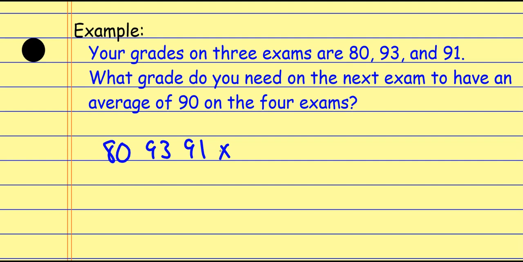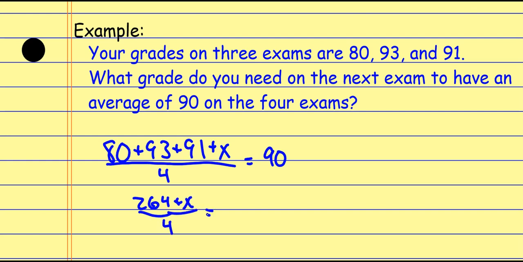So I have to kind of take the definition of the mean literally here and say, okay, the average is when I add all these together, even though one of them I don't know, and then divide by how many I have, even though, again, one of them I don't know, there's still 4 exams here. And when that's all said and done, I want the average to equal a 90%. And so now from here, it's just a matter of simplifying this thing. So it looks like I get a 264 plus x over 4 equals the 90.